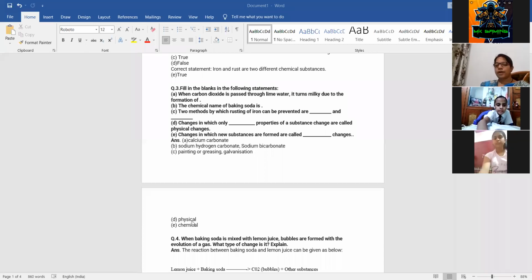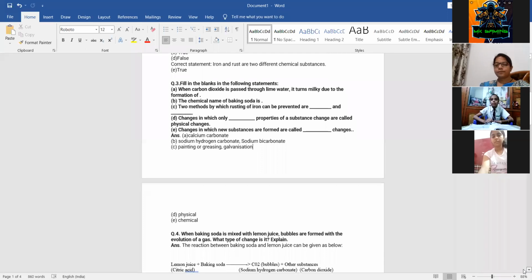We have already discussed, if the change is in the physical property, then it is a physical change. Last one, changes in which new substances are formed are called dash changes. They are called chemical changes.